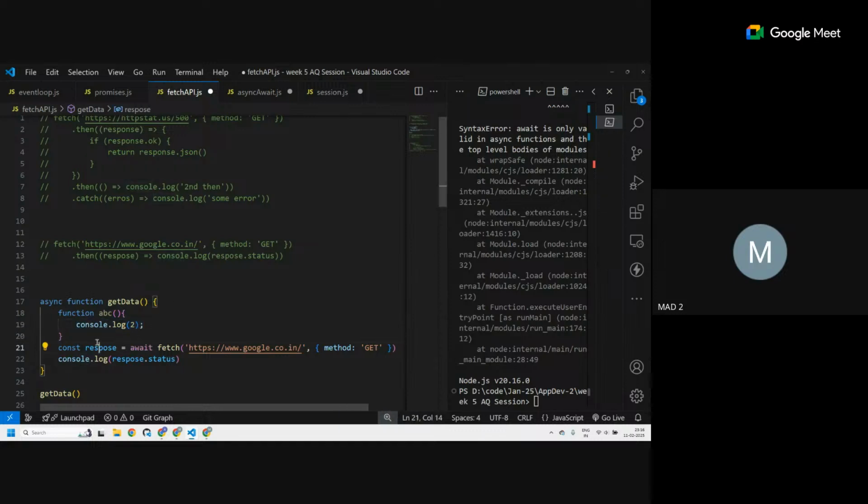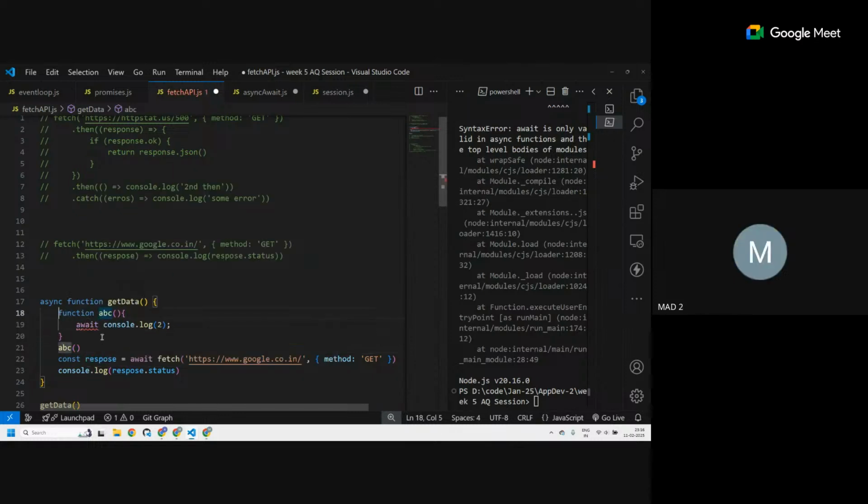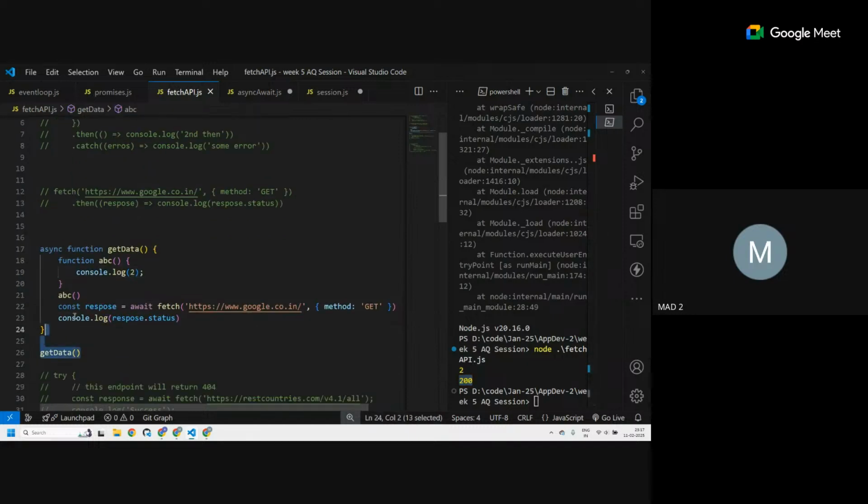I can just call this function. So how do I call it? f(). Done. This will work. So if I have to use await in a function, then only I have to make it async. Wherever I have to use await, only there I have to use an async function. Since inside this function I'm using the await keyword, I have to make this function asynchronous. See, 2 got printed, 200 got printed. I hope this makes it clear.